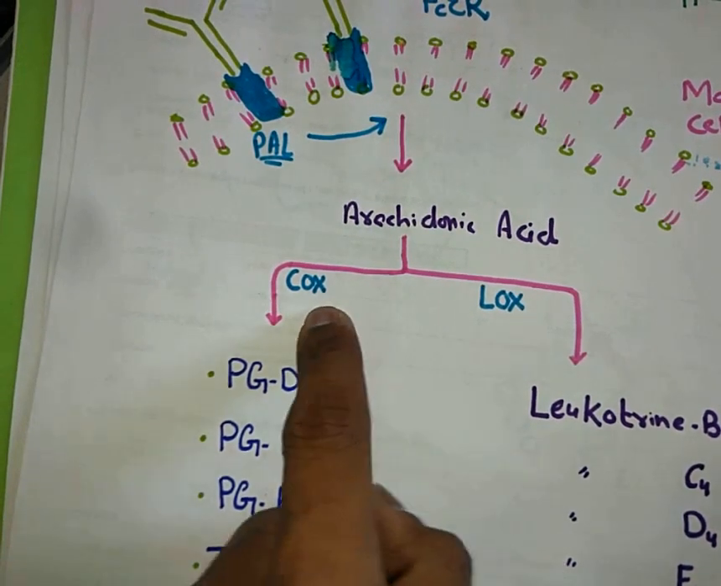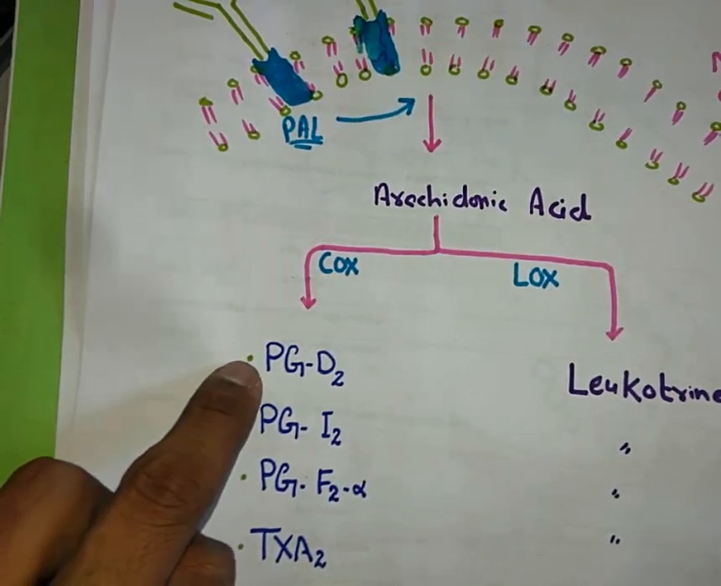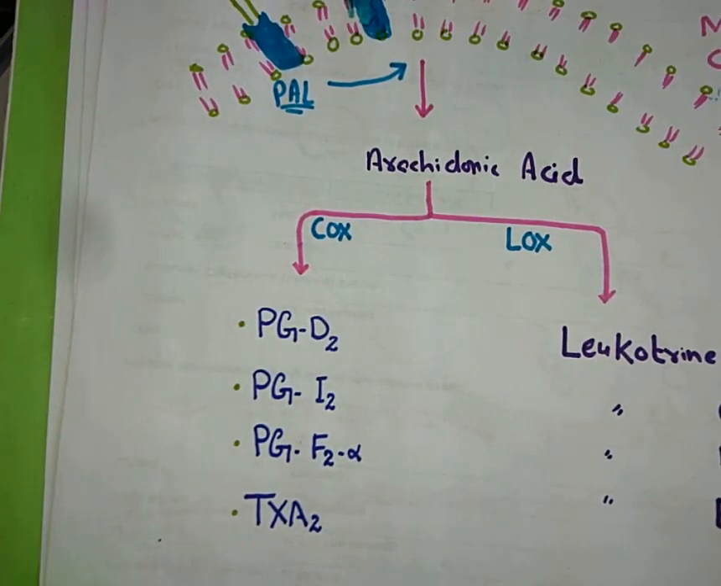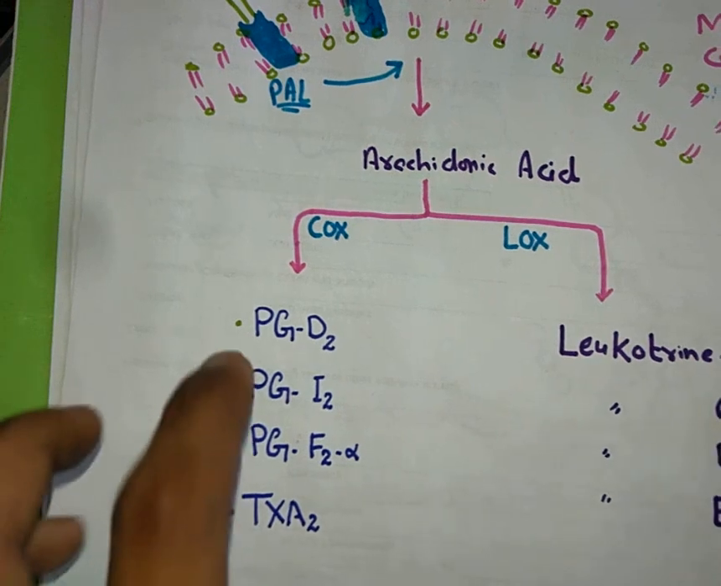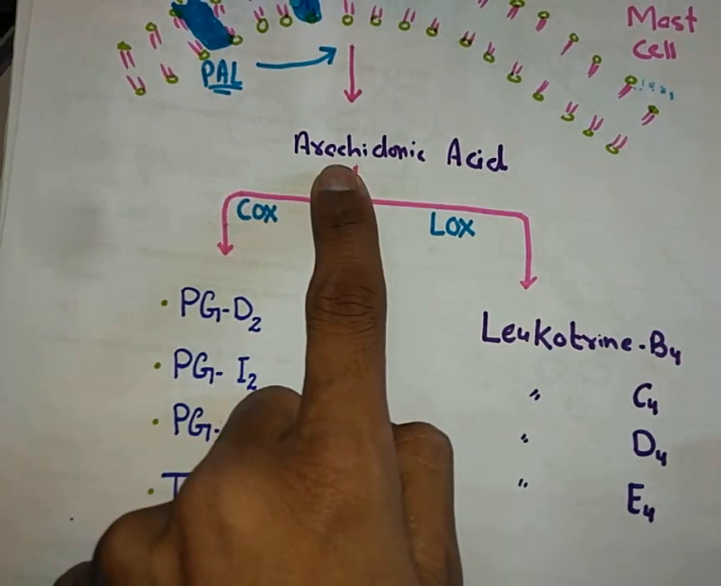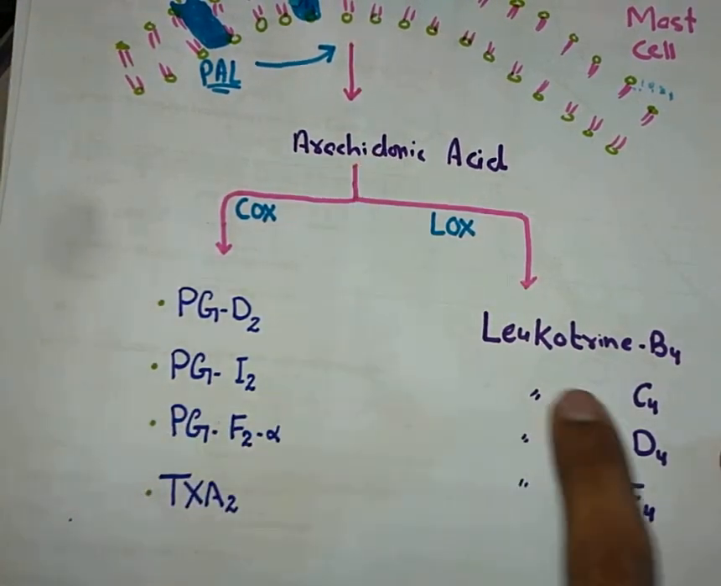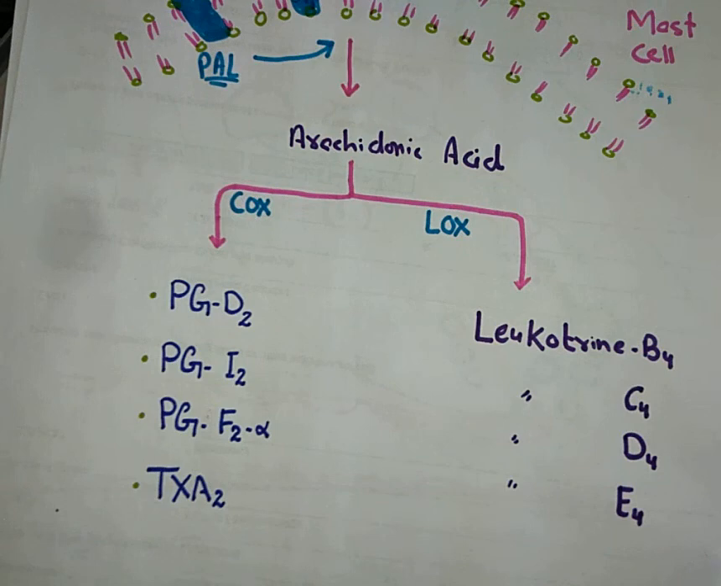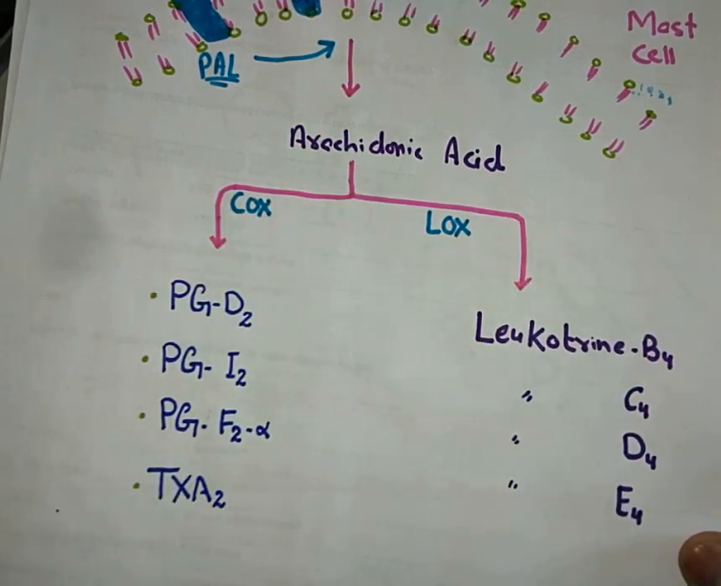The cyclooxygenase enzyme will convert arachidonic acid into prostaglandin D2, prostaglandin I2, prostaglandin F2, thromboxane, and some other mediators as well. I have written over there some important mediators. Then the lipoxygenase enzyme will act on arachidonic acid and convert it into leukotriene B4, leukotriene C4, leukotriene D4, and leukotriene E4. Some other lipoxin A4 and lipoxin B4 will also be formed. So these are the newly formed mediators.